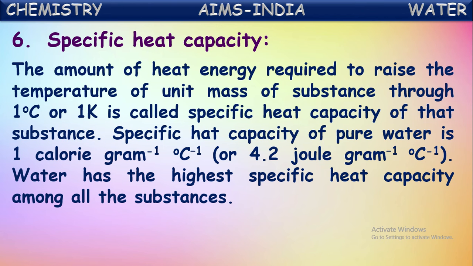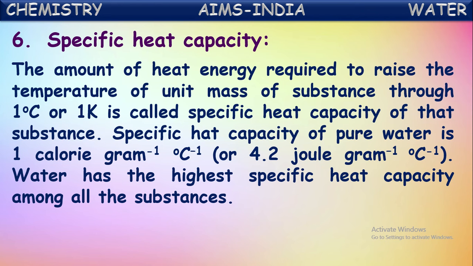So for water also there is a specific heat capacity. The specific heat capacity of pure water is 1 calorie per gram per degree Celsius. That means if we take 1 gram of water, to increase its temperature by 1 degree, it requires 1 calorie of energy. That amount of energy required to increase the temperature by 1 degree for 1 unit of substance is called its specific heat capacity.